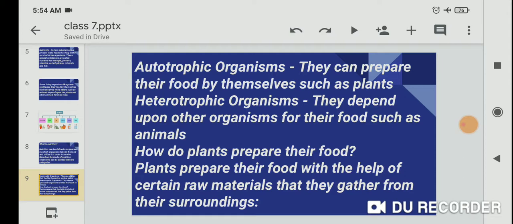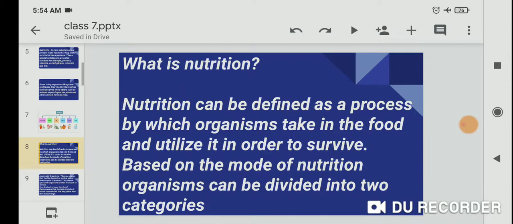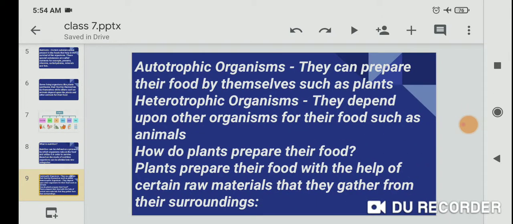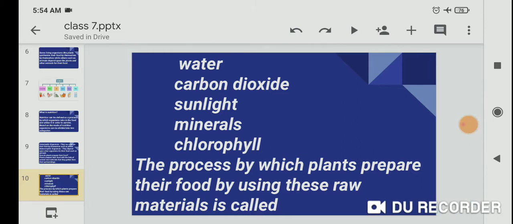How do plants prepare their food? Plants prepare their food with the help of certain raw materials that they gather from their surroundings: water, carbon dioxide, sunlight, minerals, and chlorophyll.